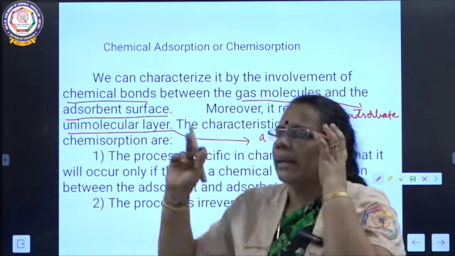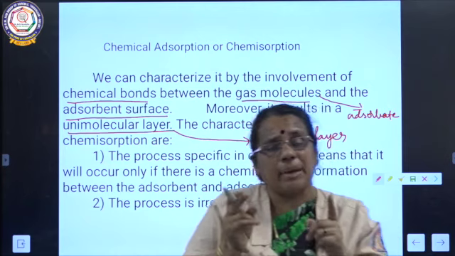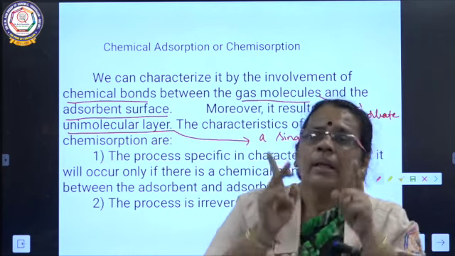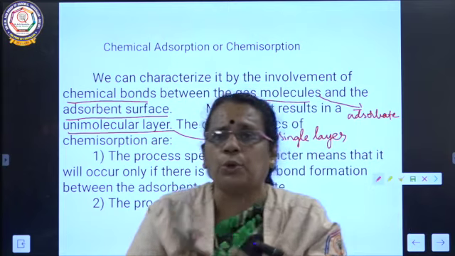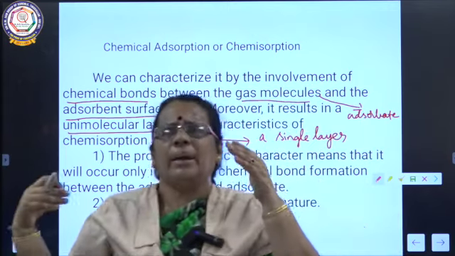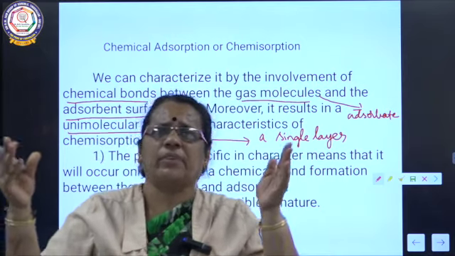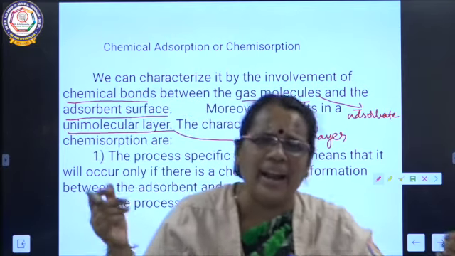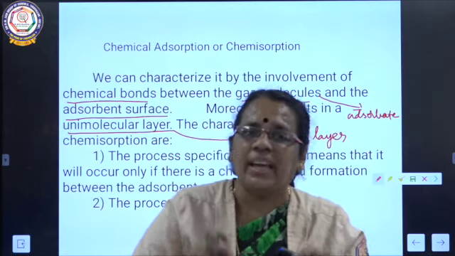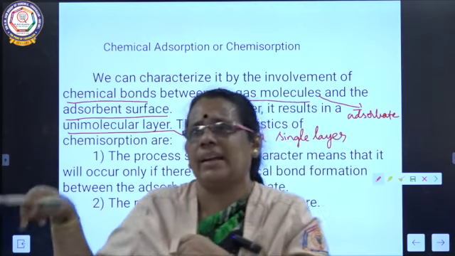So this slide talks about chemical adsorption as well as its characteristics. What is chemical adsorption? The adsorption that takes place due to strong chemical bonds. What are the two terms we have related? One is adsorbate, another is adsorbent. We are discussing the adsorption of gas on a solid surface.